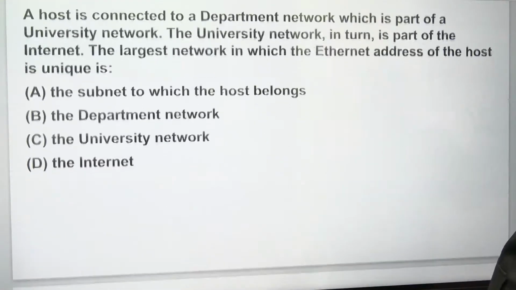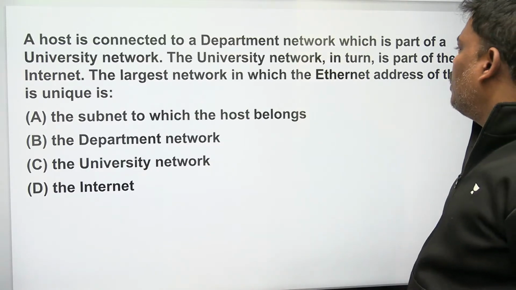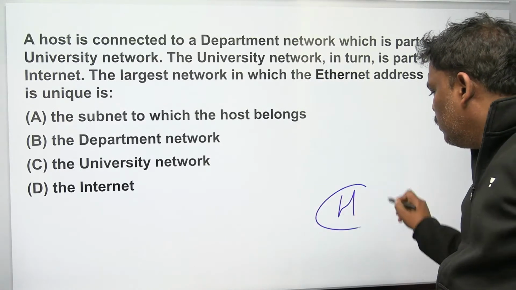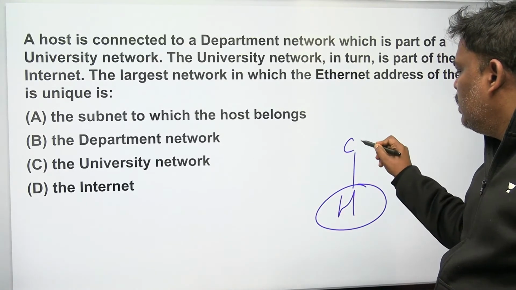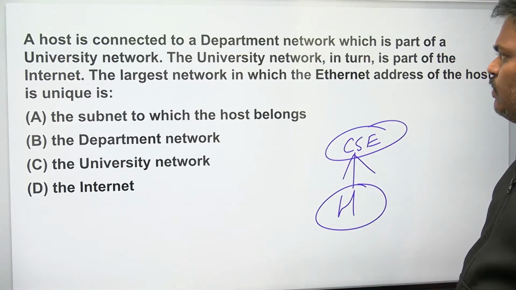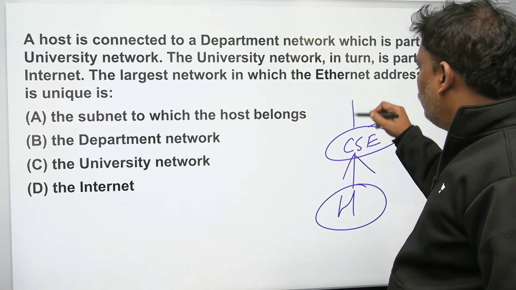Fine. Next one. A host is connected to a department network, which is a part of the university network. The university network in turn is a part of the internet. The largest network in which the Ethernet address of the host is unique. So the host is connected to a department network, say the CSE department. That is part of the university network.